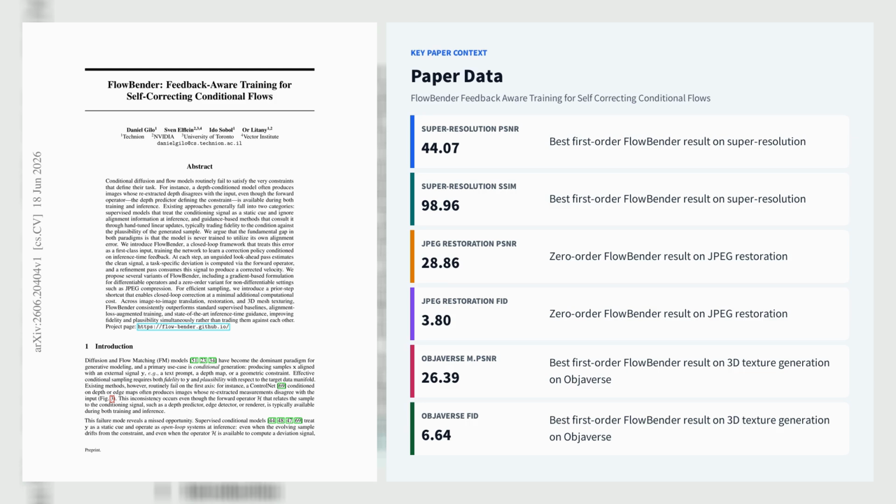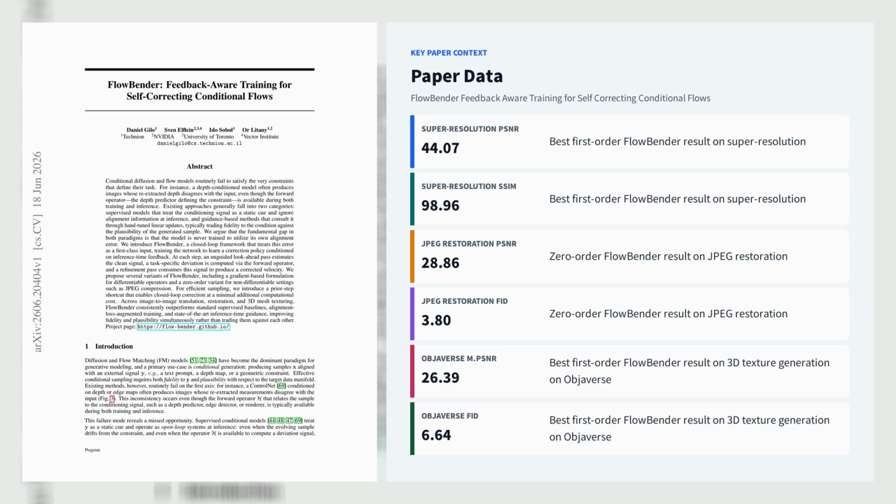On super resolution, it reaches 44.07 PSNR and 98.96 SSIM with first-order feedback, versus 34.35 and 96.88 for standard fine-tuning, while zero-order feedback attains 3.36 FID.